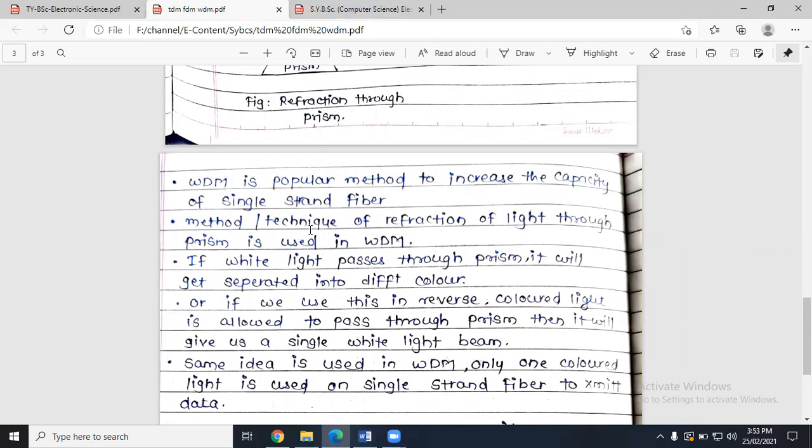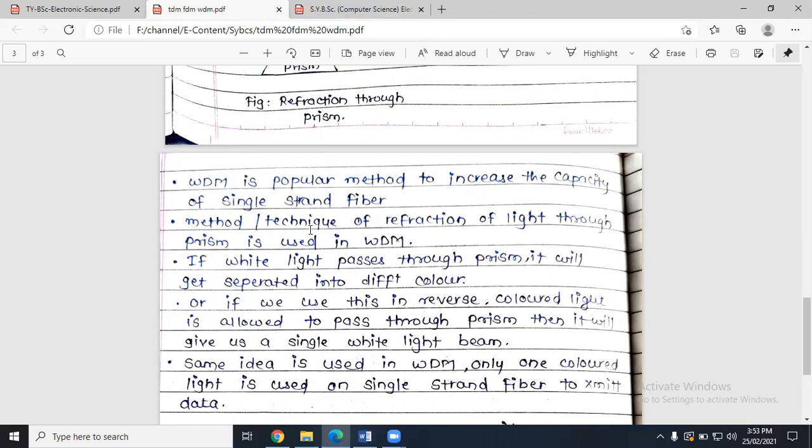I just told you that WDM uses the technique of refraction of light through the prism. If white light is passed through the prism, it will get separated into different colors. We know this phenomenon. If you allow white light to pass through the prism, it will give us different colors on the other side.